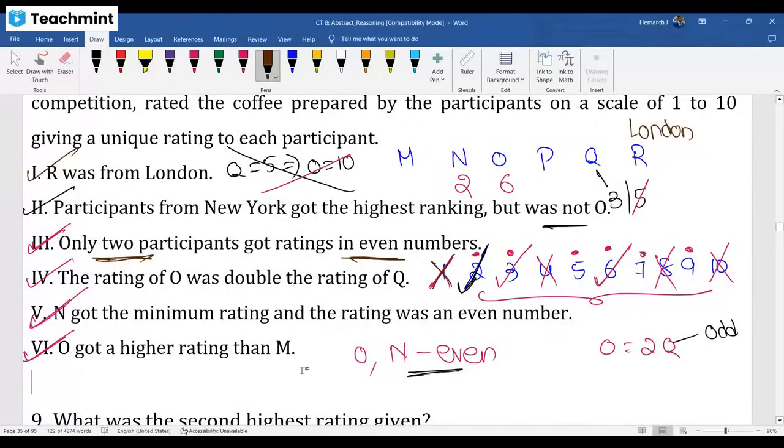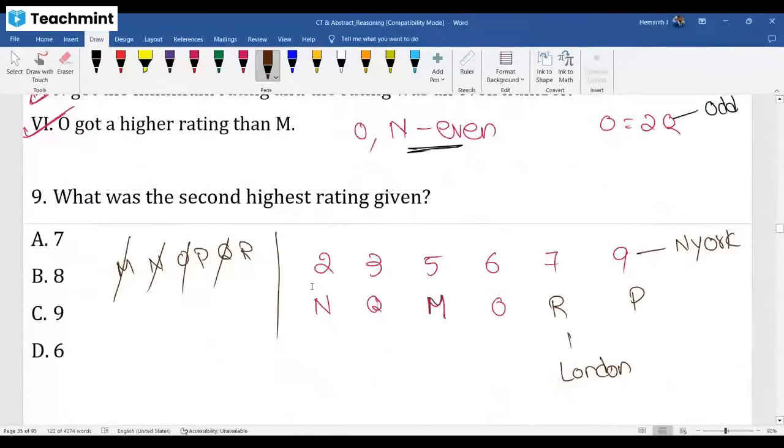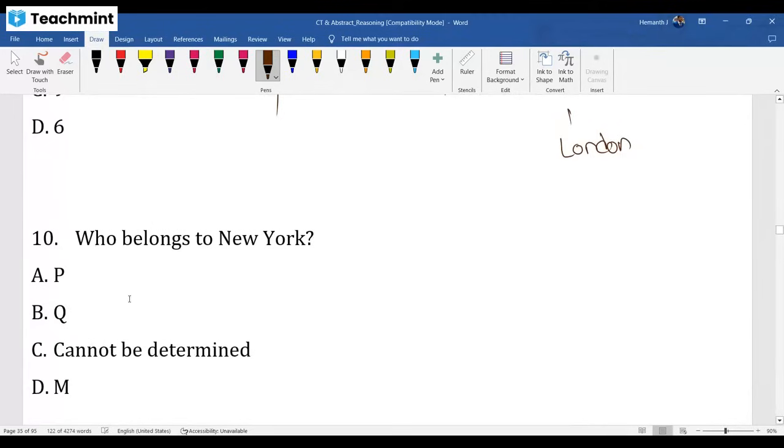Now see the first one. Who got second highest rating? What was the second highest rating? 7, not 8. These are the ratings available. Second highest rating is 7. Next, who belongs to New York? T belongs to New York. Super.